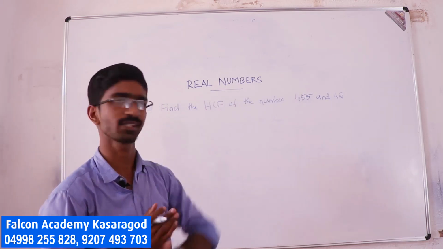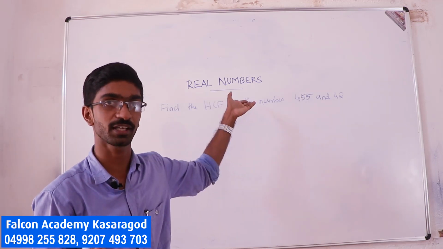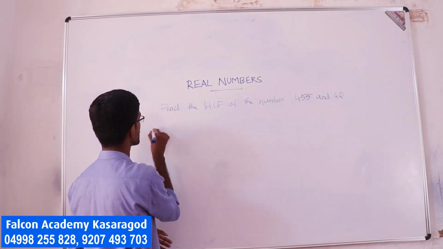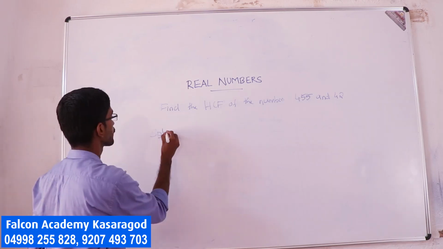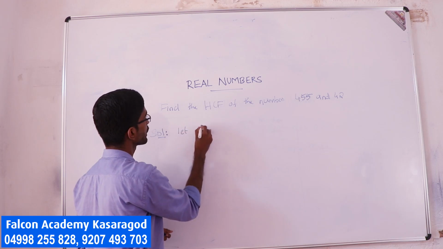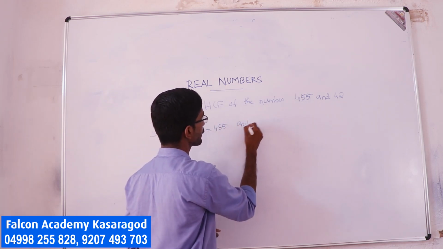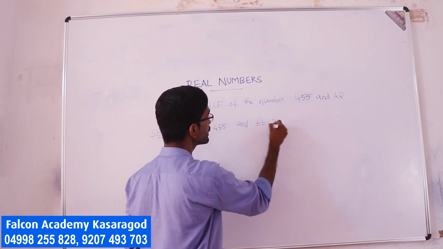Clearly we have two numbers, taken as A and B, as we learned in the division algorithm. So let the solution be: A is equal to 455 and B is equal to 42.